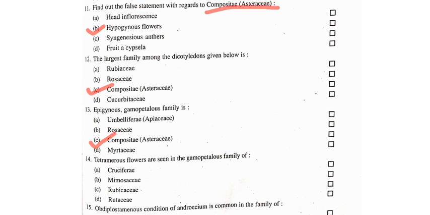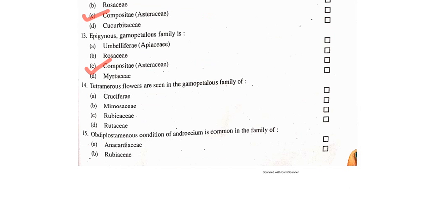Now, my next question. Tetramerous flowers are seen in the Gamopetalous family of. So, we all know that tetramerous flowers are the characteristics of the family Cruciferae, which is also known as Brassicaceae.